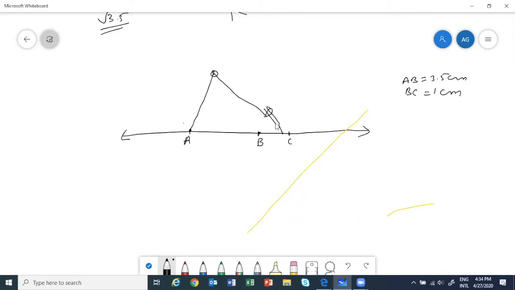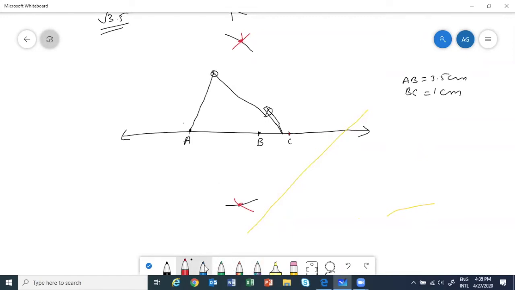I will open more than half. Then mark the arcs with A as center. Then without changing the radius of the compass, keep your pointer on C and then mark the arcs. Don't change the radius, okay? And join this point and this point.